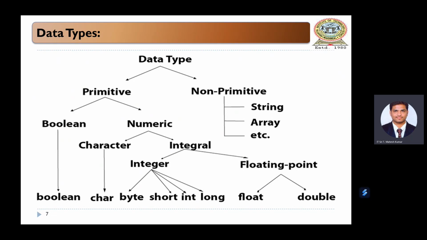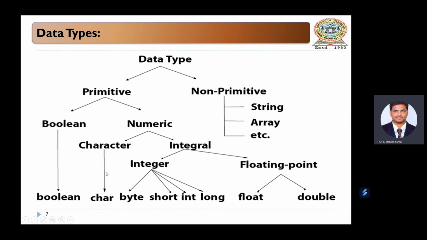Under primitive data types, we have two things: the Boolean data type and numeric data types. In the Boolean data type, only one type is there, that is boolean. It holds only two values, either true or false. The numeric data types fall under two things, character as well as integral.